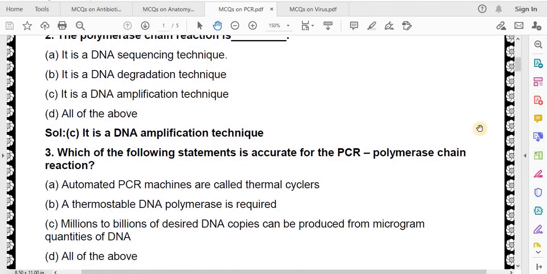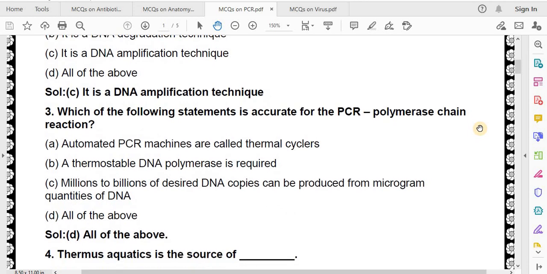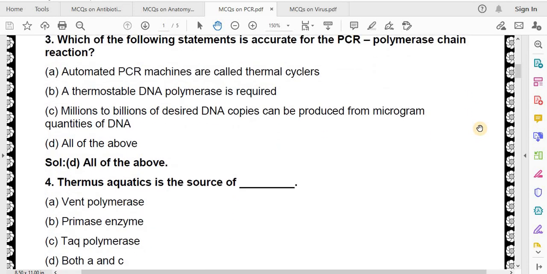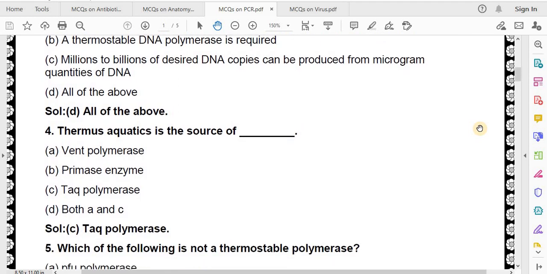Which of the following statements is accurate for the PCR, polymerase chain reaction? Automated PCR machines are called thermal cyclers. A thermostable DNA polymerase is required. Millions to billions of desired DNA copies can be produced from microgram quantities of DNA. All of the above. Correct answer is all of the above. Thermus aquaticus is the source of Vent polymerase, primase enzyme, Taq polymerase, both A and C. Correct answer is Taq polymerase.